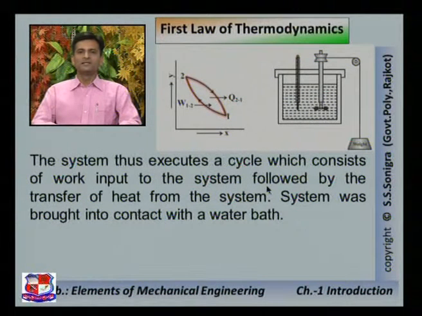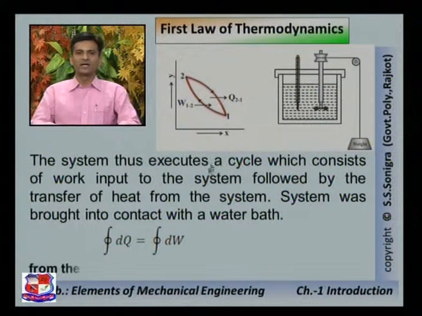The system thus executes a cycle which consists of work input to the system followed by the transfer of heat from the system. Means work is given to the system and heat is exhausted from the system, and the system was brought into contact with the water bath to have thermal equilibrium.